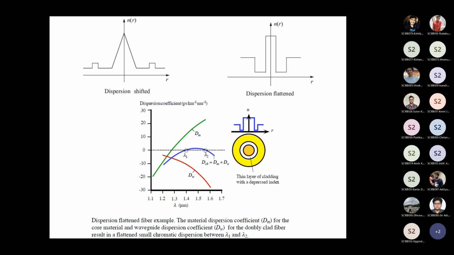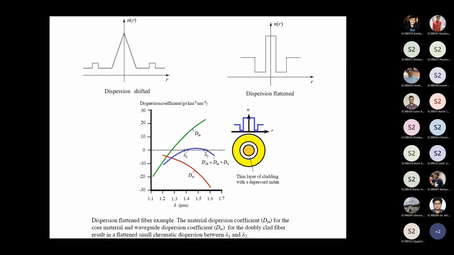You can also design the optical fiber in such a way that you can slightly tune the wavelength at which zero dispersion happens. So those kind of fibers are called dispersion shifted fibers, whereas this one is called dispersion flattened fibers. So dispersion flattened fibers are way better, but unfortunately, these kind of fibers are very expensive.